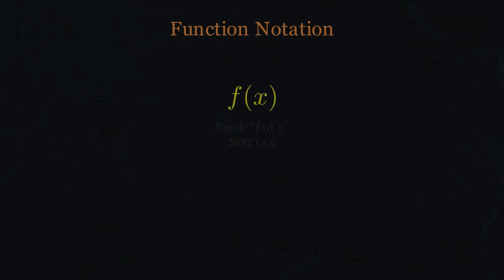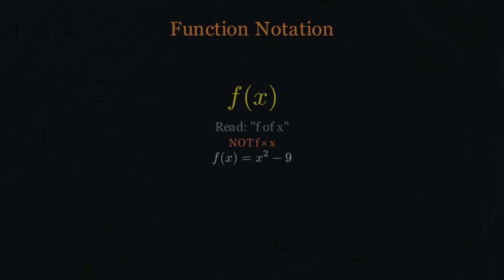We'll be working with many functions. Writing them out repeatedly is tedious. Mathematicians invented a shorthand, function notation. We write f of x to name a function. The letter f is the function's name. The x in parentheses is the input variable. So if f of x equals x squared minus 9, then f is a rule. Take the input, square it, subtract 9.